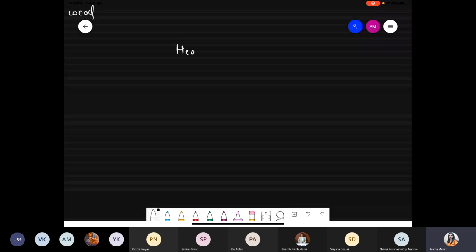Just see, the next point we are talking about is hardwood. Hardwood basically exerts pressure towards the outer direction.